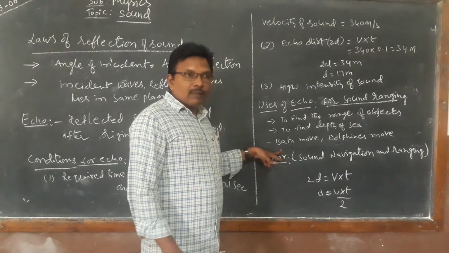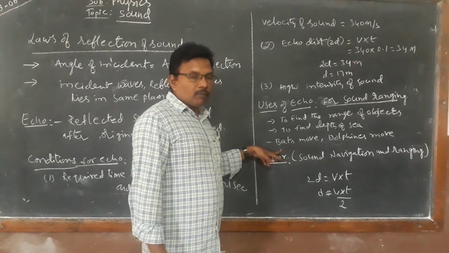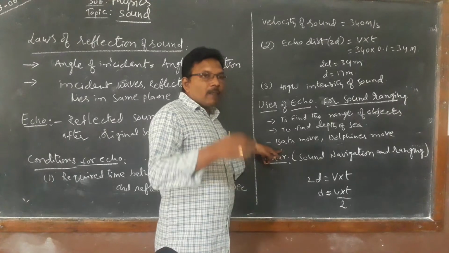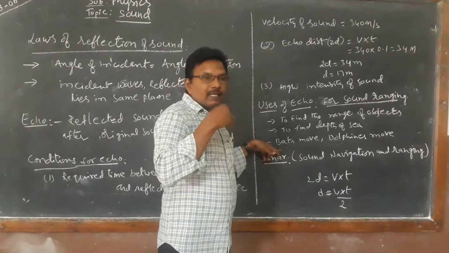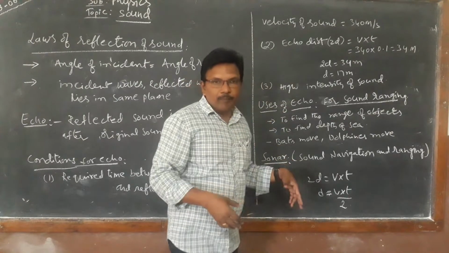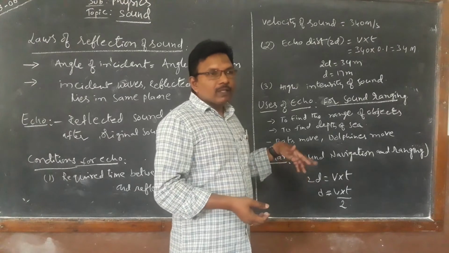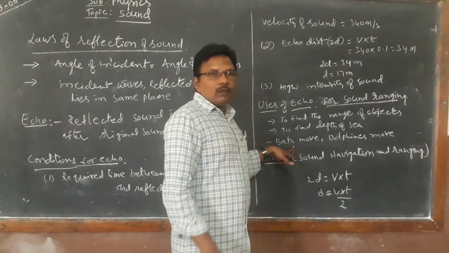Bats can move by releasing ultrasonic waves, and due to reflection of the ultrasonic waves, they can estimate the object before them. Bats cannot see clearly, so how can they move forward? By using these ultrasonic waves.